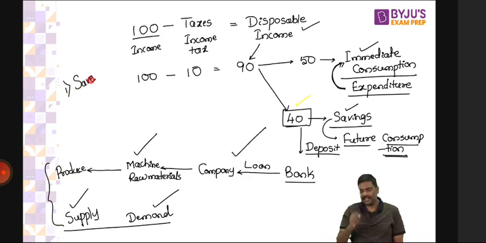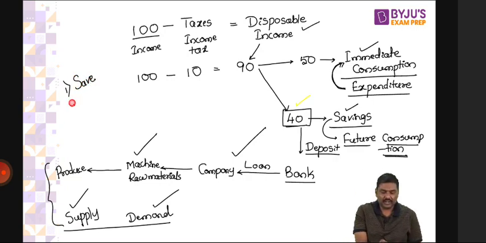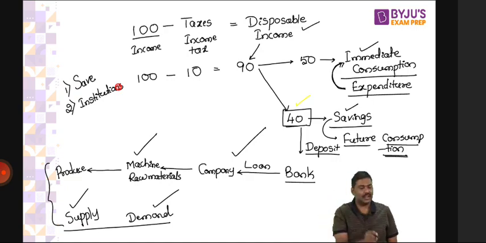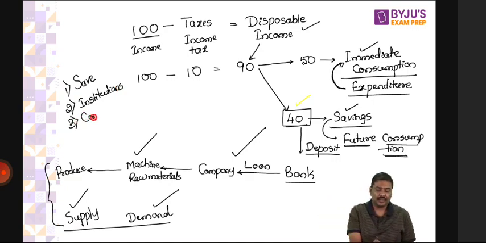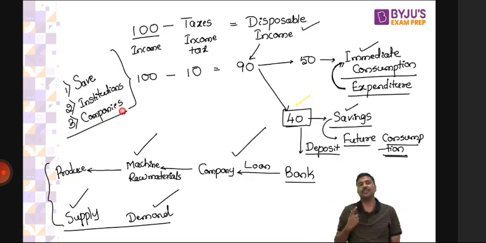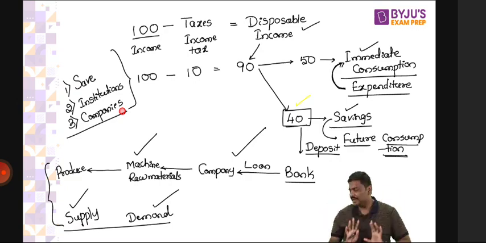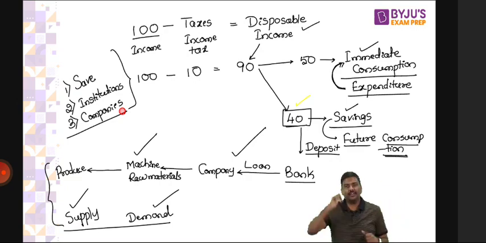Point number two, whatever savings are there, we need certain institutions to collect them. We need certain markets or institutions so that these savings can be brought in. And third, you also need to ensure that the companies are working very well, working efficiently. If there is a problem in any one of the three, the whole idea of capital formation will be affected. Look at all three and you will realize.